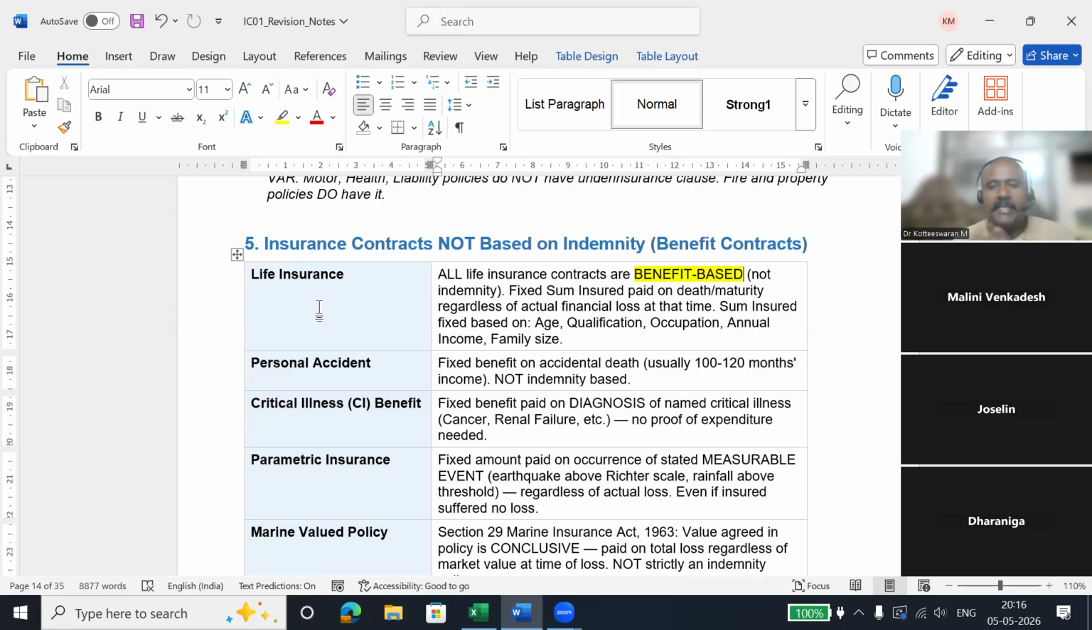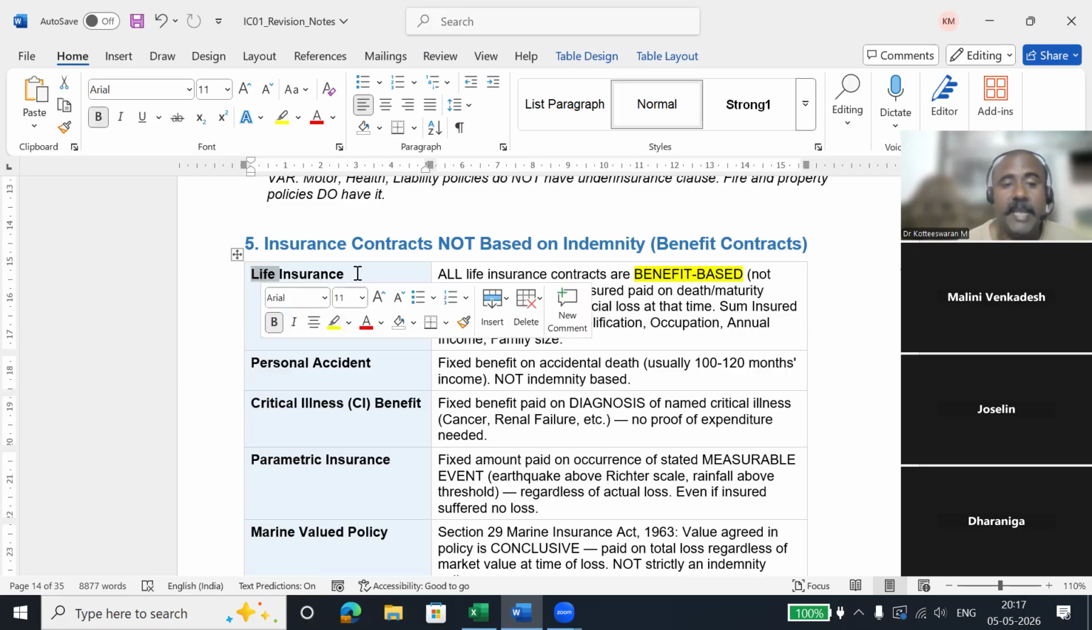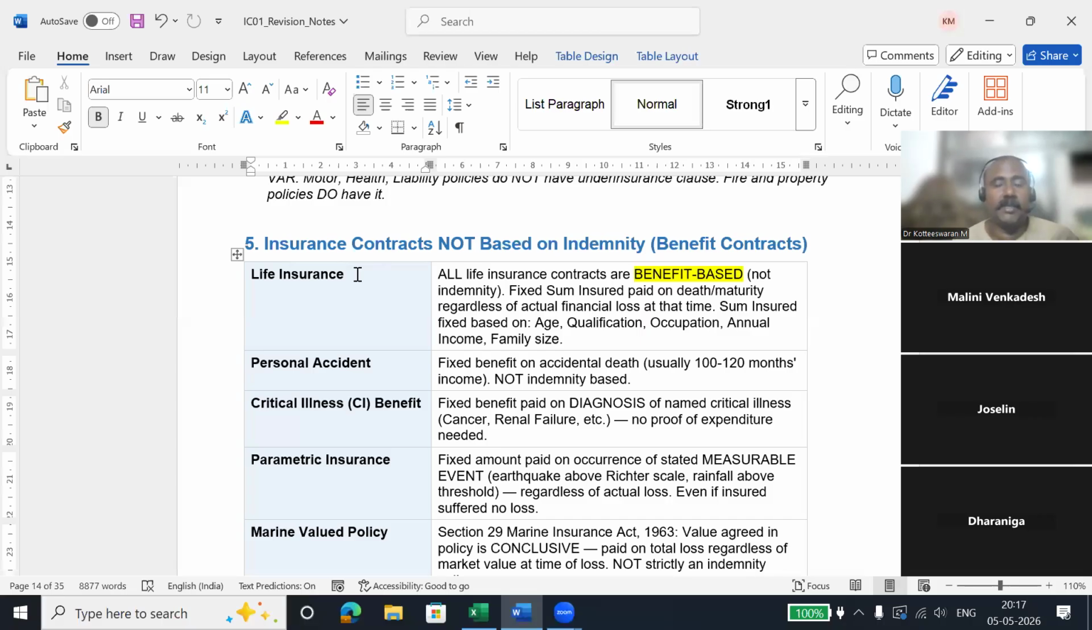Why are they going against the indemnity? Because there are areas where you cannot justify the financial loss. For example, life. Of a person's life, you cannot say for this person his value of life is 10 crores, next person 5 crores, third person 1 crore. We cannot do like that. Every person's life is very important. So in a life insurance policy, whatever the person takes as insurance, that insurance company should pay.